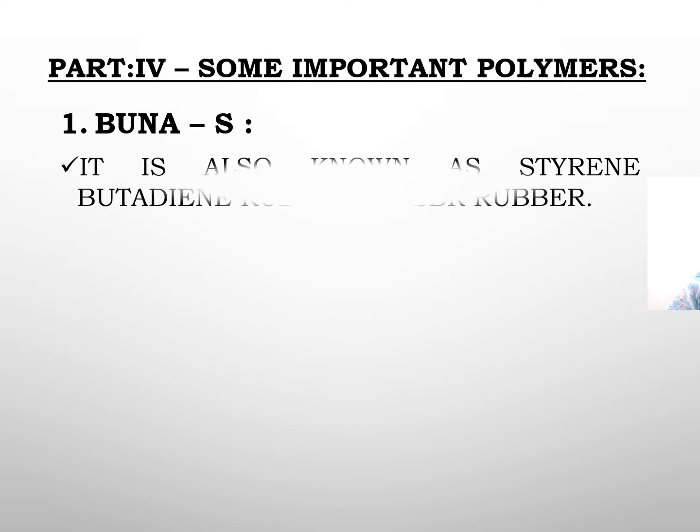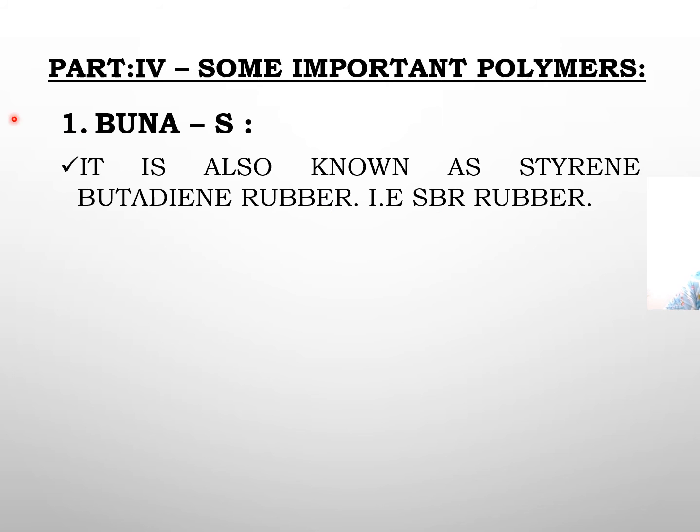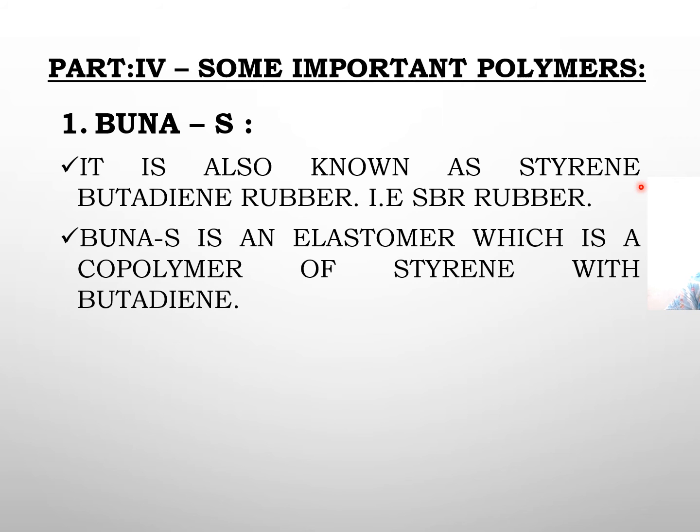So Buna-S. This rubber is made up of two monomers, butadiene and styrene, and the reaction of formation happens in the presence of sodium. That is why you call it Buna-S. Bu stands for butadiene, S stands for styrene, and Na stands for sodium. So butadiene and styrene are combined in the presence of sodium.